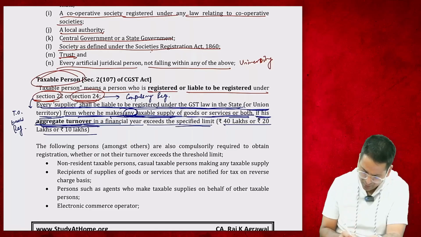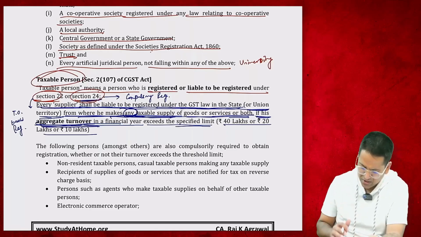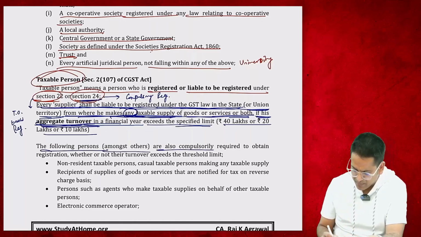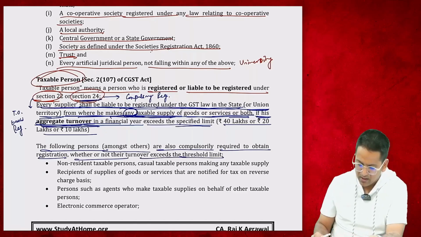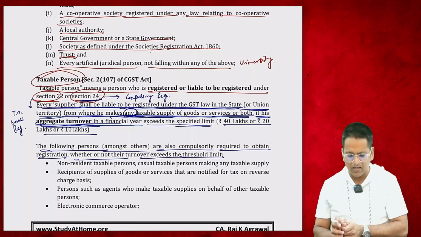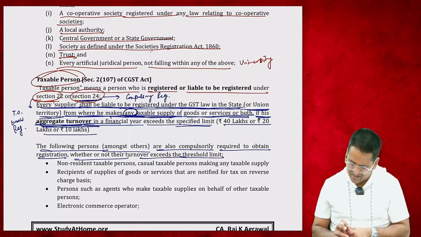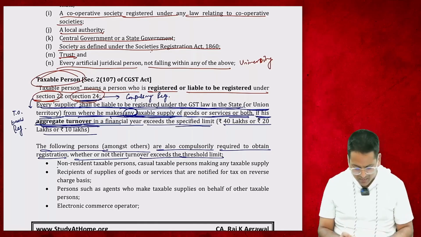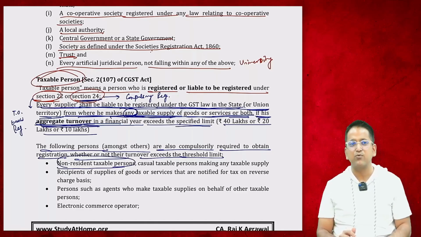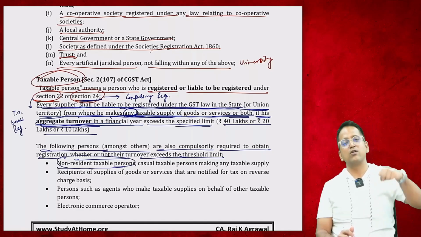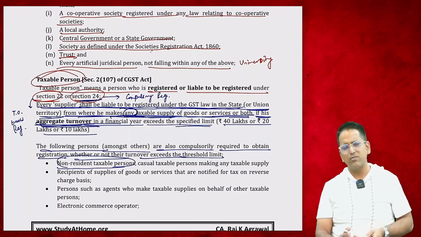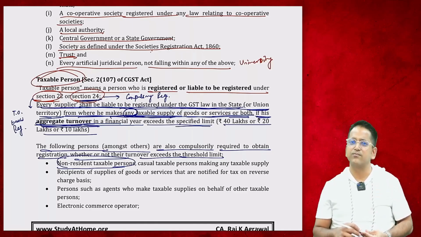Now coming to 24. Some people have to take compulsory registration. Turnover is not considered. The following persons, amongst others, are compulsorily required to obtain registration, whether or not their turnover exceeds the threshold limit. Non-resident taxable person. If a non-resident comes to India to open a shop, you have to get the GST registration. For non-residents, these exemptions are not applicable.